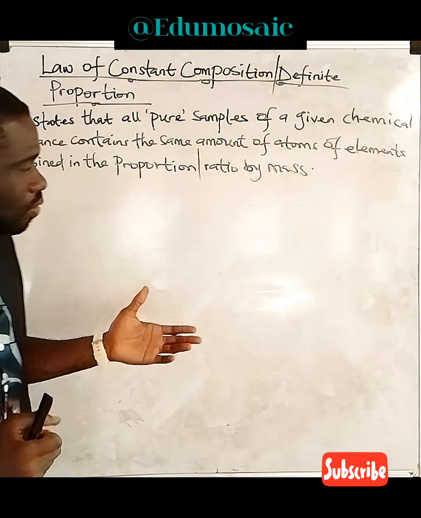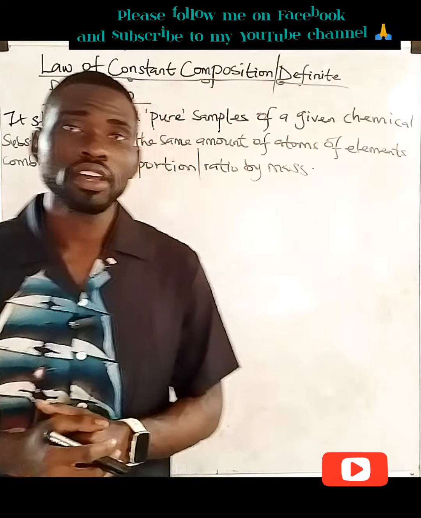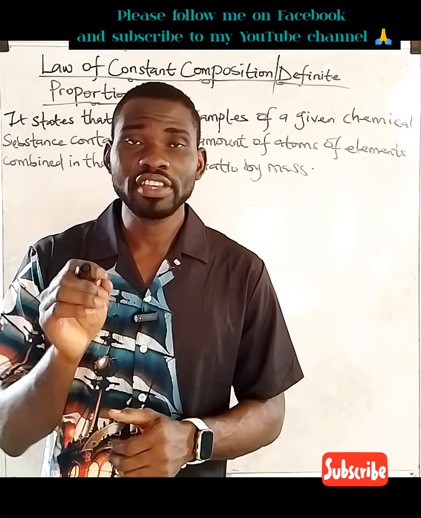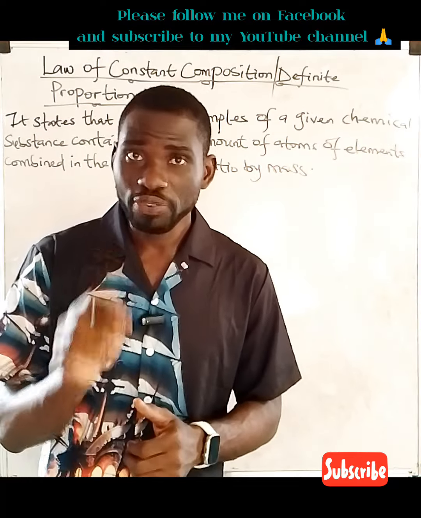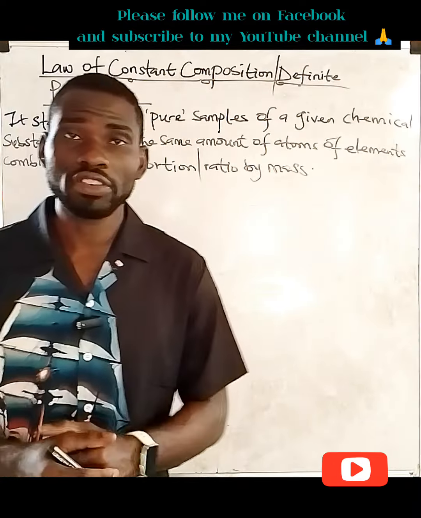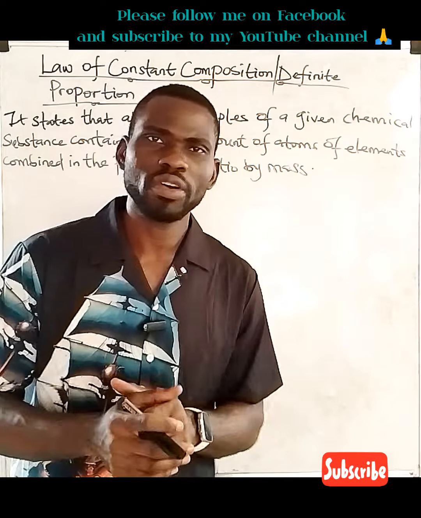Now, this very law, we are talking about the law of constant composition or definite proportion, as said earlier, was put out by the French scientist James Louis Proust at the age of 40 in the year 1794, just 5 years after Antoine Lavoisier's great job. Now, what does this law talk about? What is this law all about?